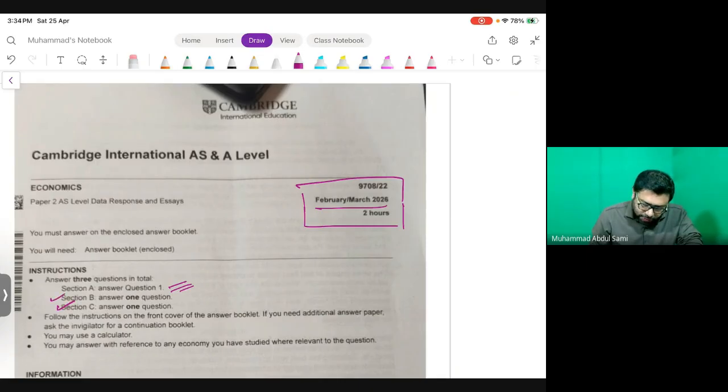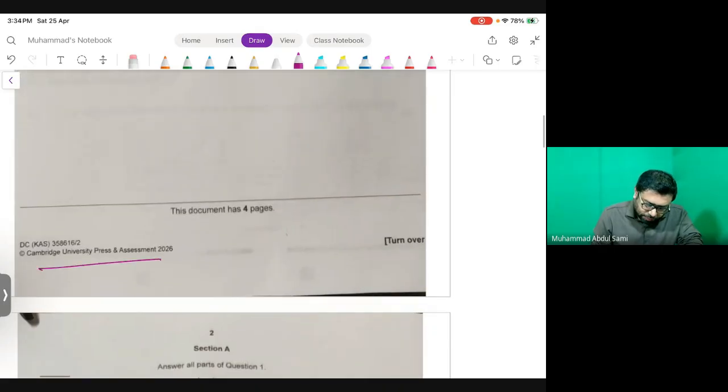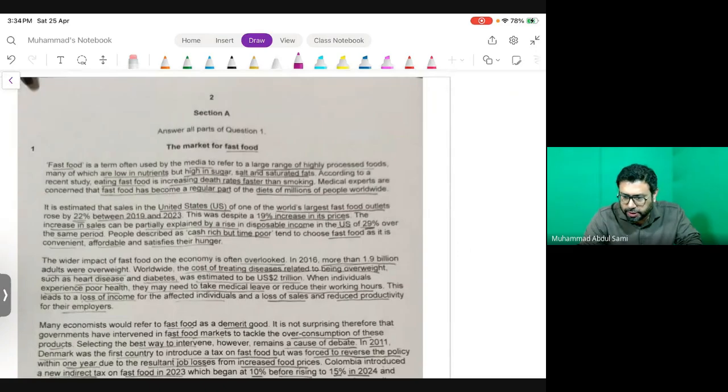Go for the best. So this is the picture of the paper, and this is Section A, data response question. As you remember, in AS Economics 9708, you are going to attempt three sections: Section A, Section B, and Section C. Section A comprises a data response question, and Section B and Section C are essay style questions.